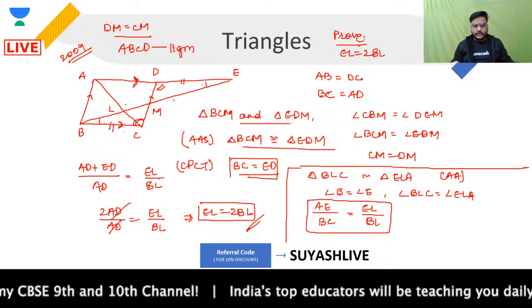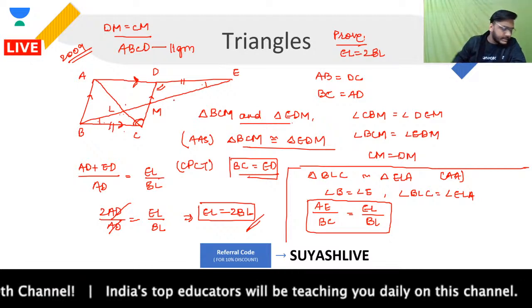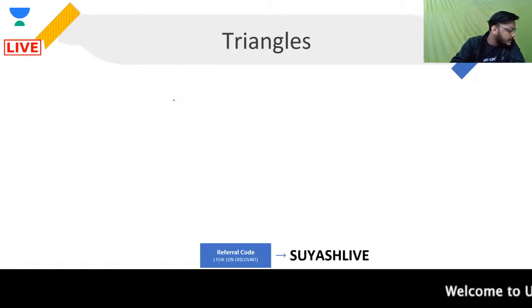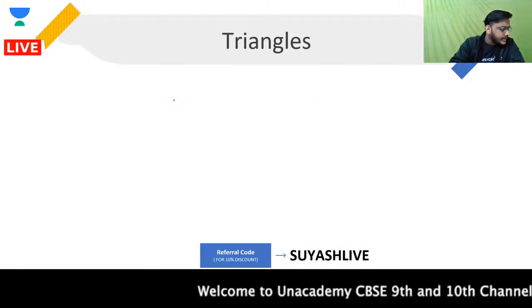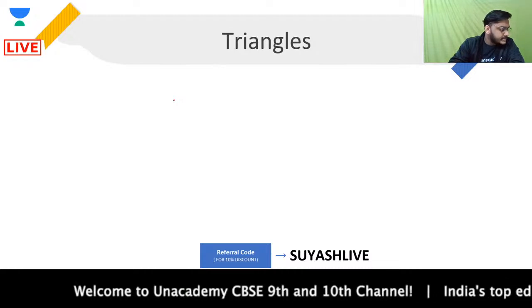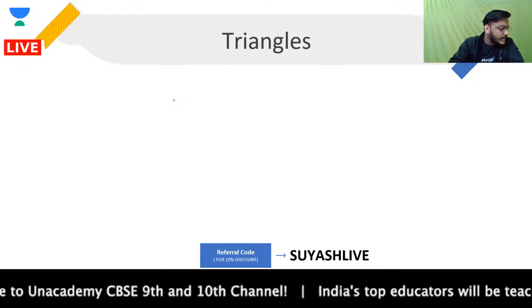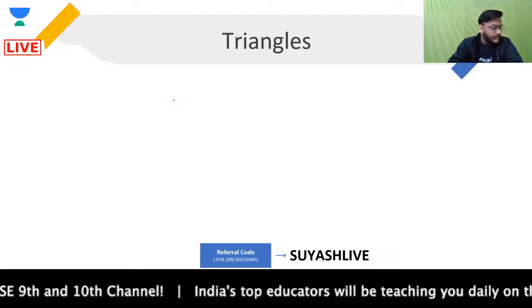When we are talking about two similar triangles, guys, the ratio of their areas is equal to the ratio of the squares of their sides. That is what we need to understand over here.